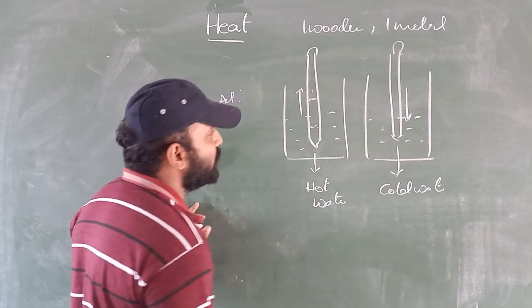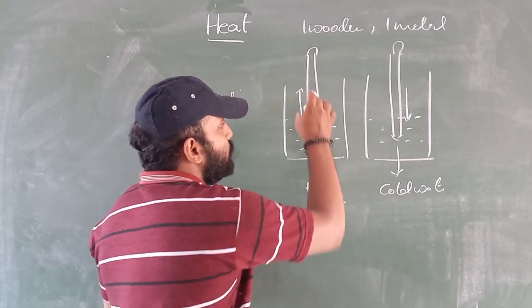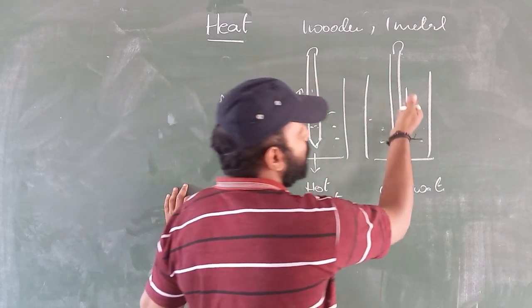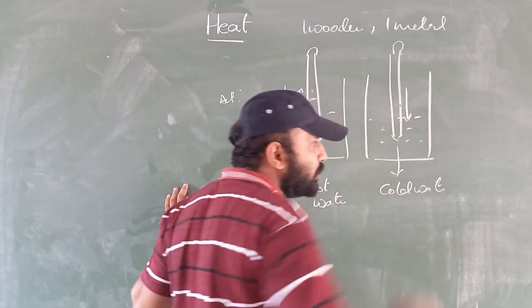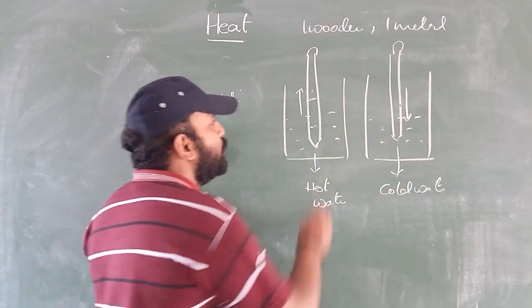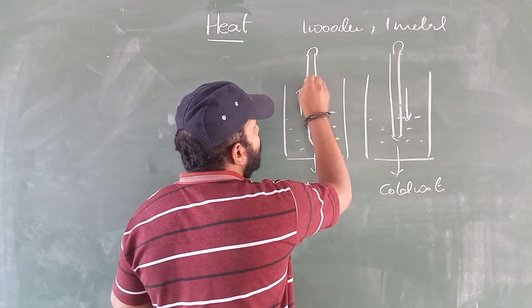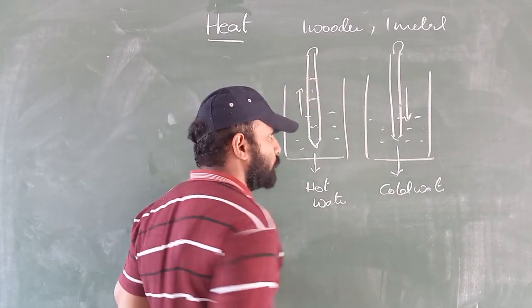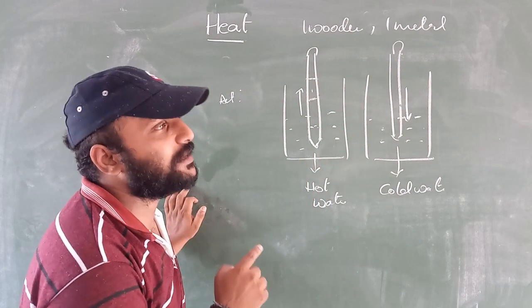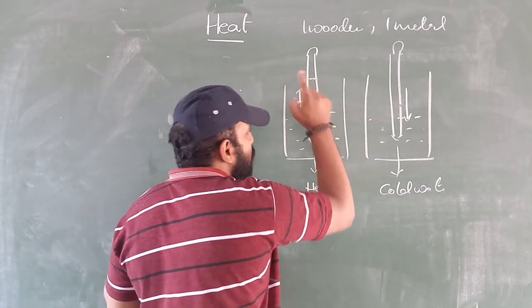So what is the first thing we will be observing? The mercury level in the hot water starts rising upwards. At the same time, the mercury level in the thermometer placed in the cold water starts moving downwards. If you observe again, it goes on moving upwards, and at one point it stops.